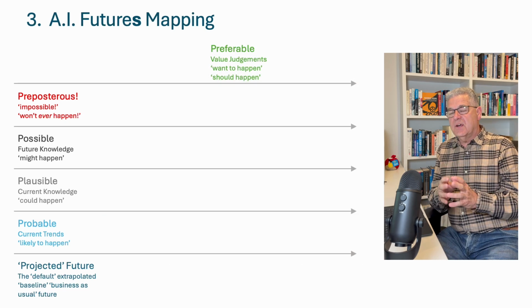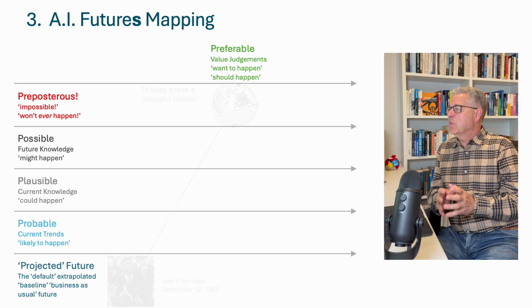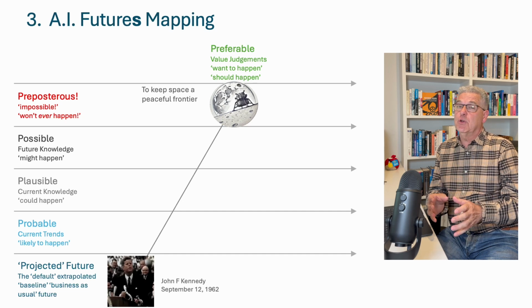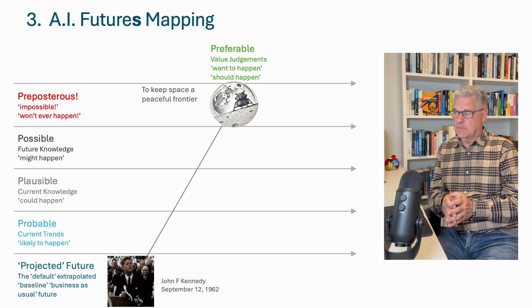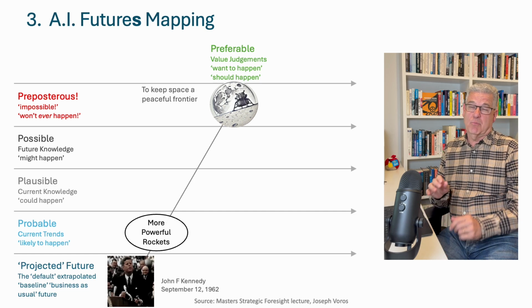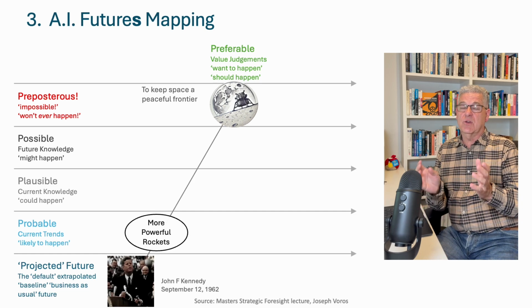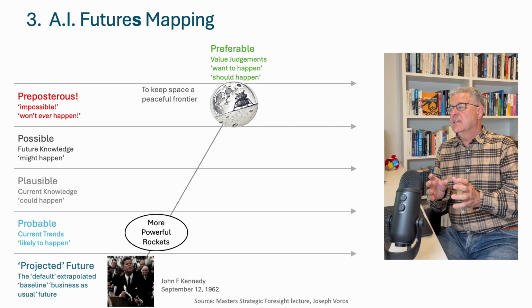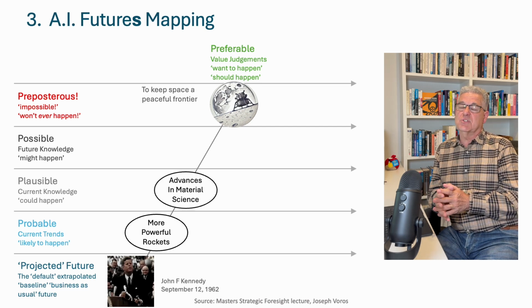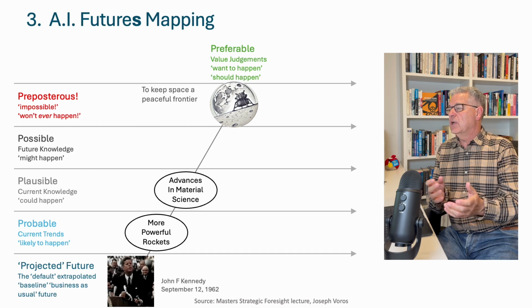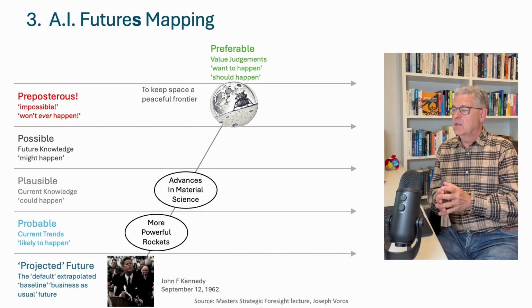When President Kennedy made his famous speech, he was guided by a preferred future to keep space a peaceful frontier. The first step was probable. NASA was already working on the Saturn V rocket. The next step was plausible. The advances needed in material science to build the spacecraft, the lunar landing craft.